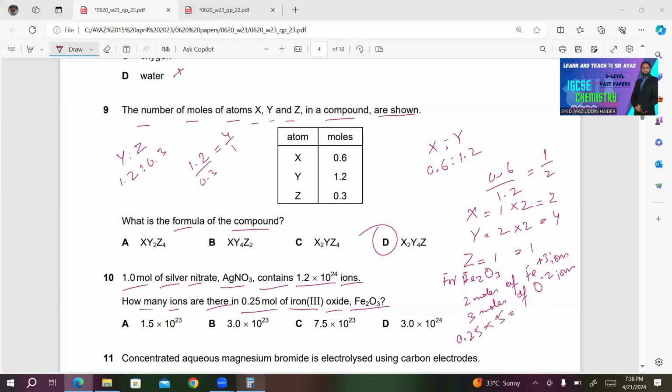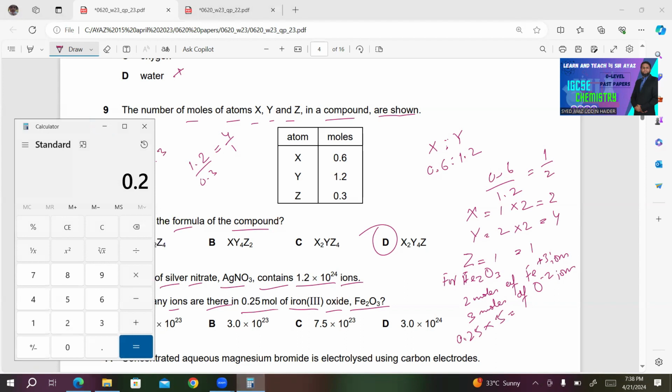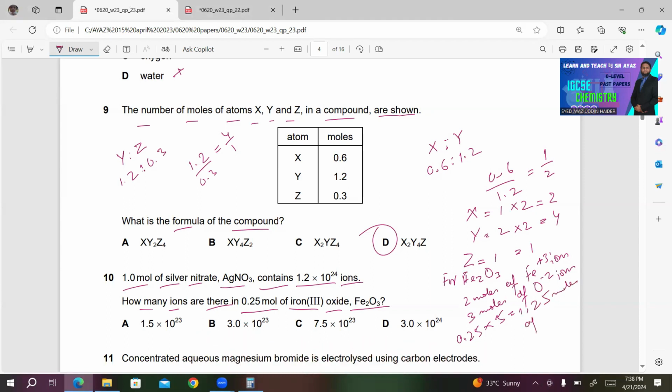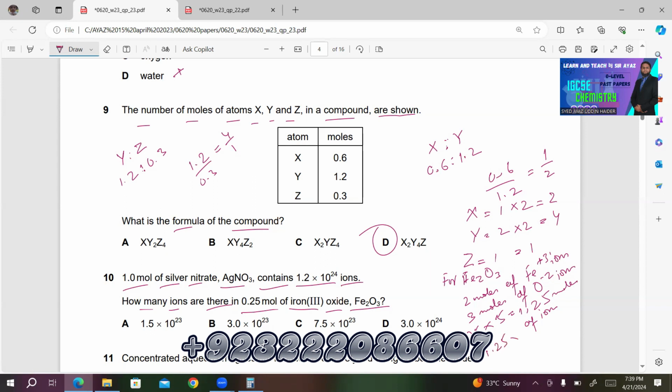So 0.25 multiplied by 5 gives 1.25 moles of the ions. So we'll multiply this by 6.02 times 10 to the power 23.